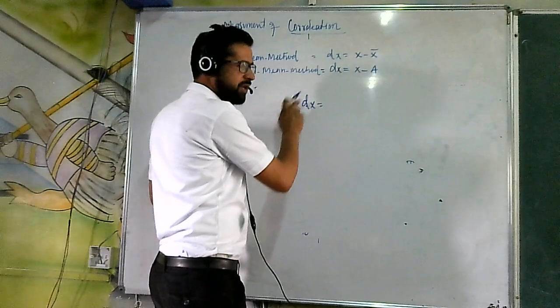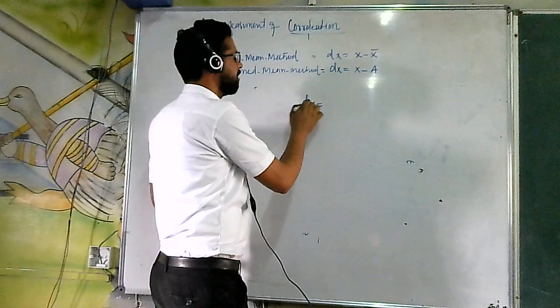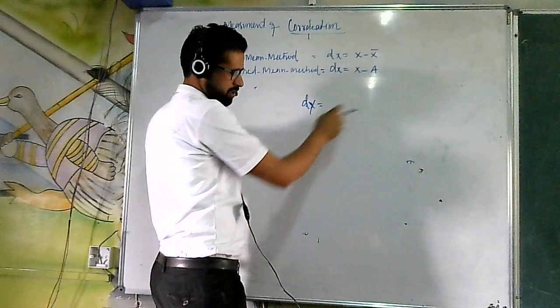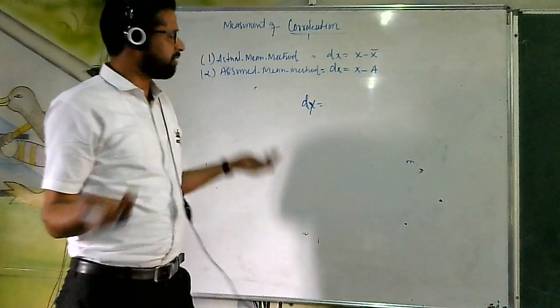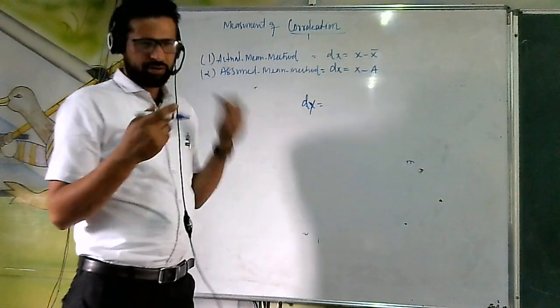dx is equal to the deviation of the x series. You can write down dy, the deviation of the y series. Different books write it in different ways, so I write it this way.